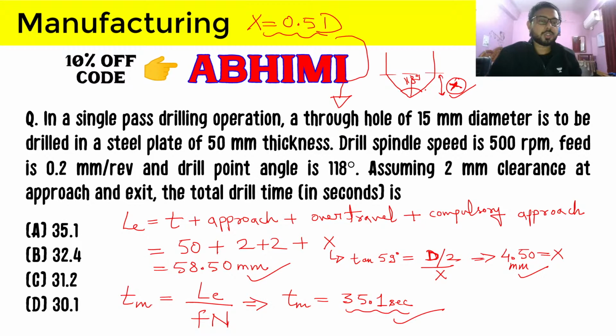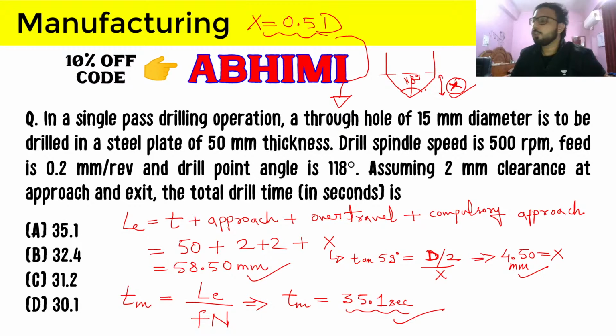And if those things are not given, if point angle is not given and only diameter is given, then we cannot find the compulsory approach using the geometry of the drill. So we will just follow the standard: 0.5d is the compulsory approach for a through hole, and 0.3d is the compulsory approach for a blind hole. So you have been provided with these two approaches, and you select the one according to the information provided to you and according to the situation.